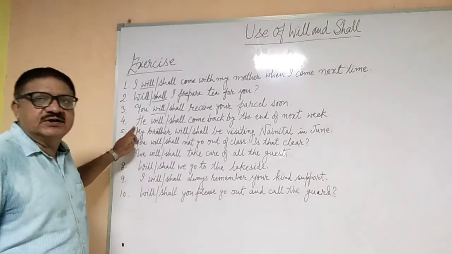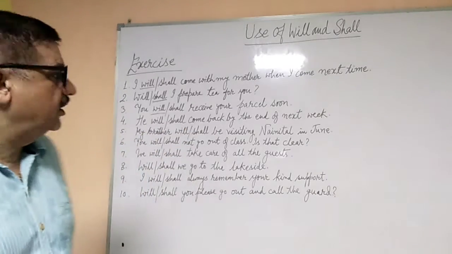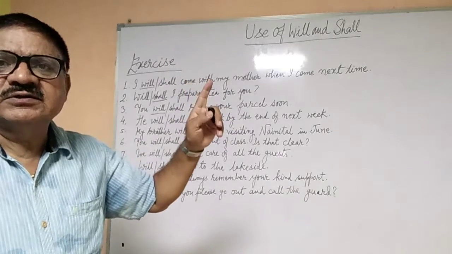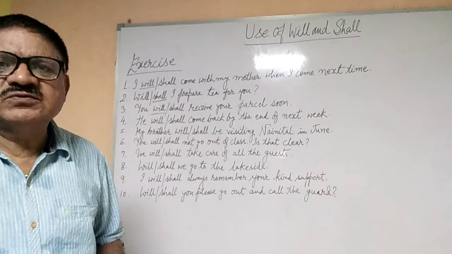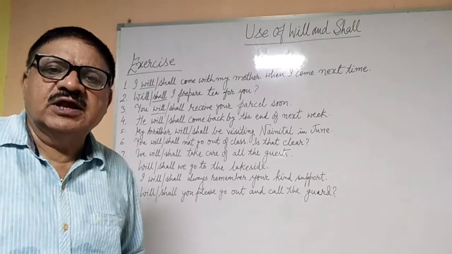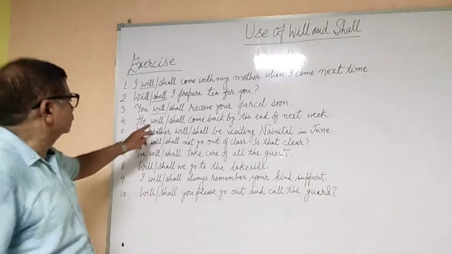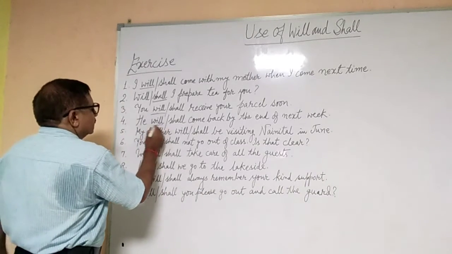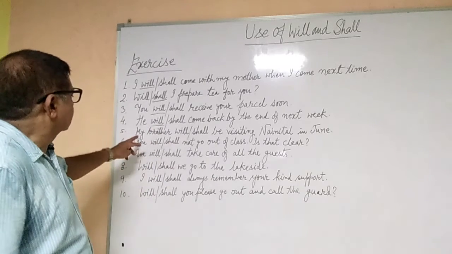Coming to the third sentence, he will or shall come back by the end of next week. So what we are doing, we are expecting. So expectations also come under normal future, and for third person we use will. So he will come back. Okay.